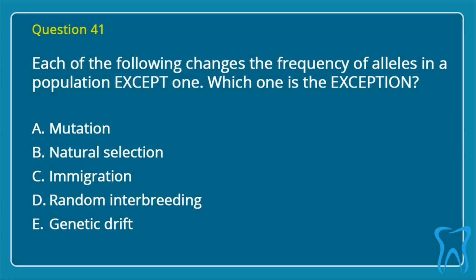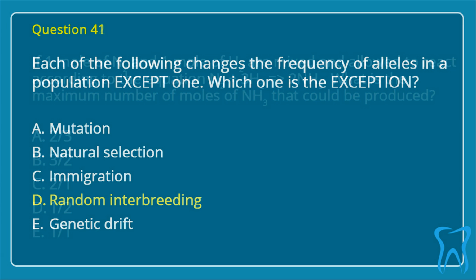Question 41. Each of the following changes the frequency of alleles in a population except one. Which one is the exception? A. Mutation. B. Natural selection. C. Immigration. D. Random interbreeding. E. Genetic drift. Correct answer is D.